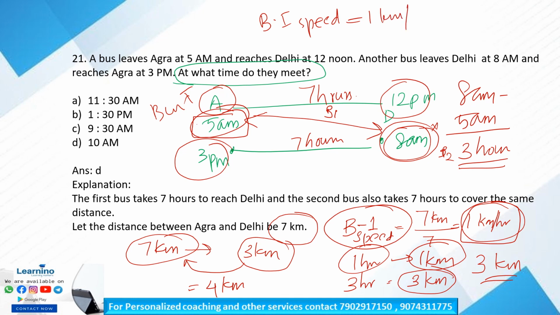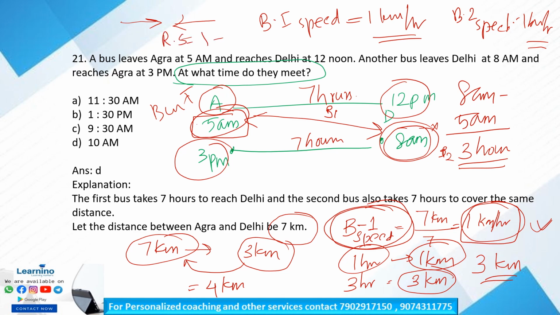Similarly, bus 2 speed is also 1 kilometer per hour. So bus 1 and bus 2 are traveling at 1 kilometer per hour. Both the buses are traveling in opposite directions, so the relative speed is equal to 1 plus 1 is equal to 2.